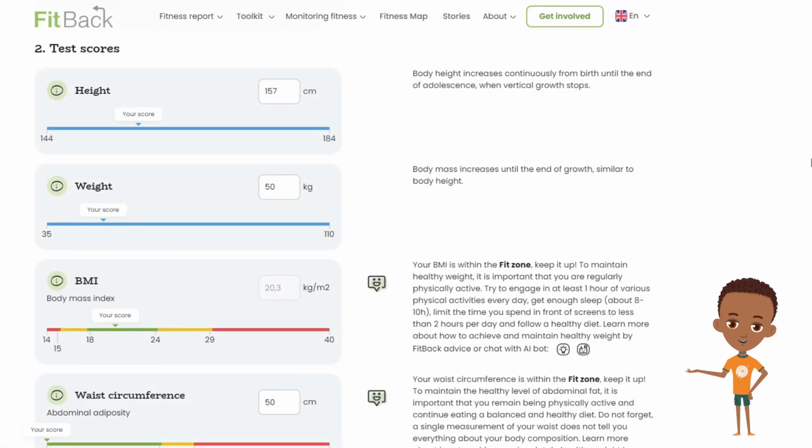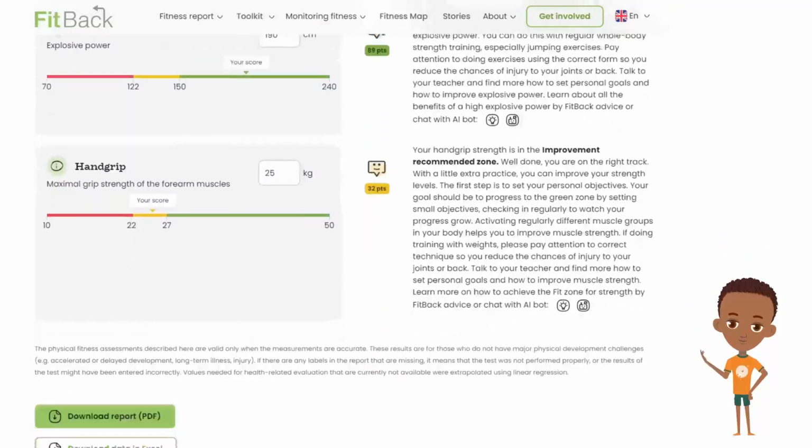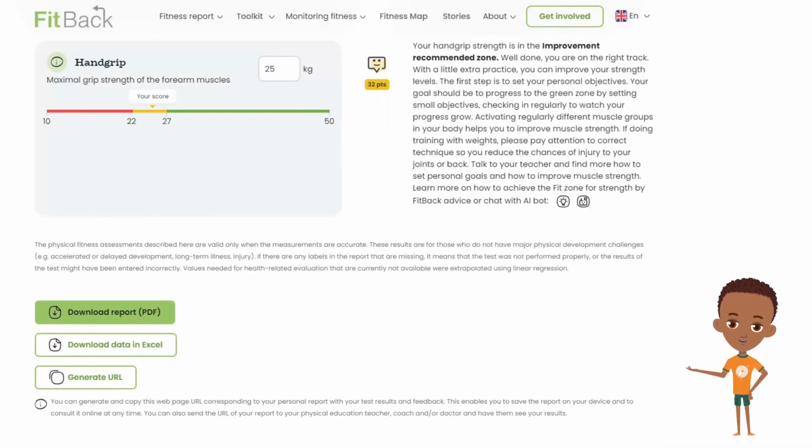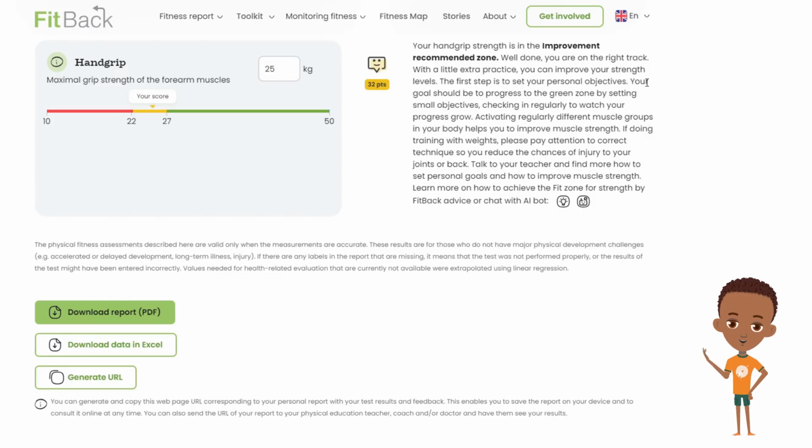Now, a page for the test results is displayed. Enter the test values and after each result, the page immediately displays the feedback of the result in terms of the fitness zone and health risk that you can use for setting future exercise goals. You can expand your knowledge and use it in your daily exercise by using the Feedback Prompt Builder. Simply create your prompt and paste it into an AI chatbot to receive insights on the importance of physical fitness, general advice on fitness progress and motivation, as well as a personalized exercise plan based on your score, age, and gender. For additional tips on physical fitness, check out the advice section.